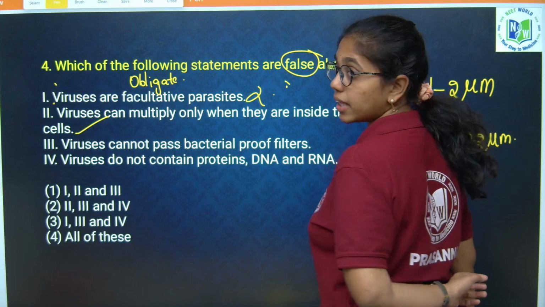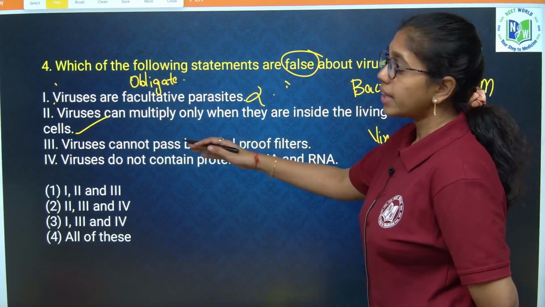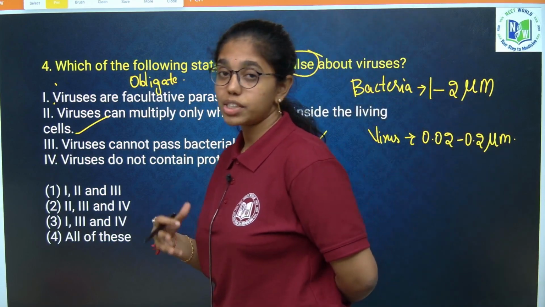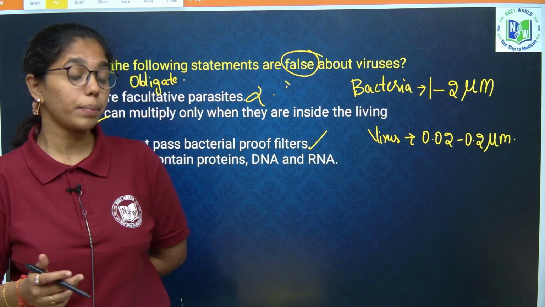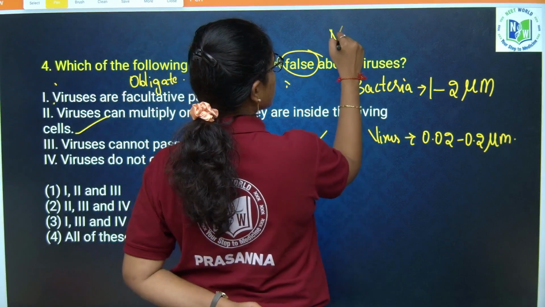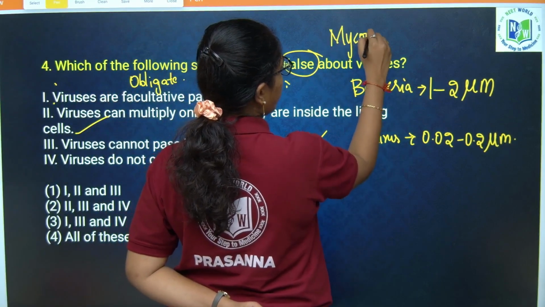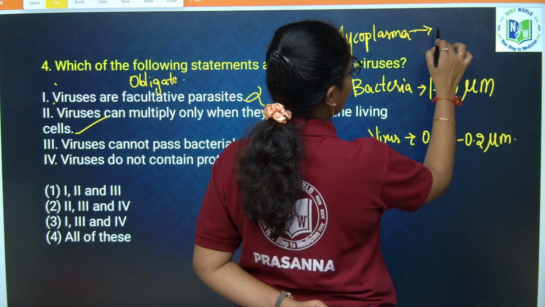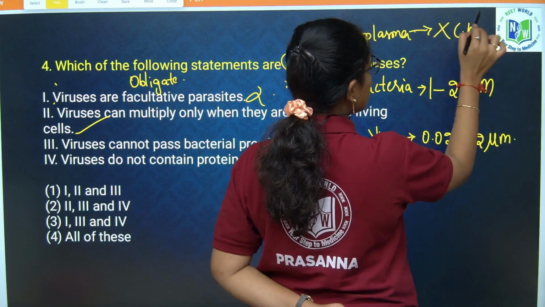We have learnt this in Cell: The Unit of Life, right? So yes, they can easily pass through bacterial filter paper. Name one more monera which can easily pass through bacterial filter paper: that is mycoplasma, which doesn't have any cell wall.